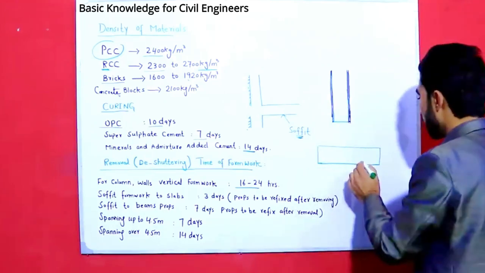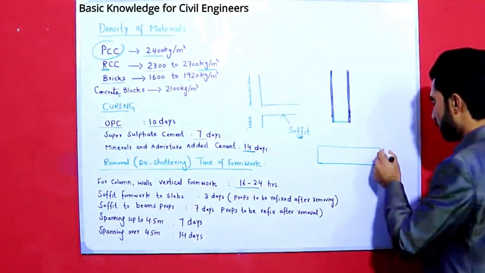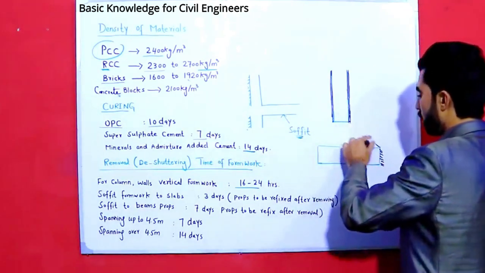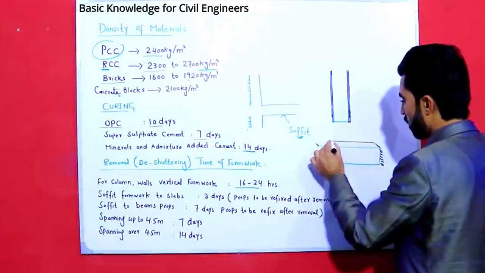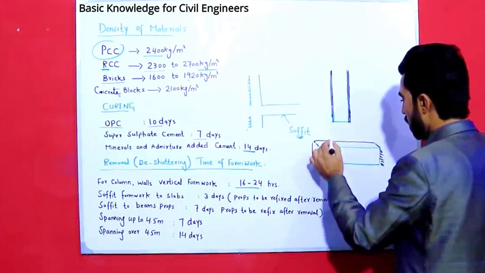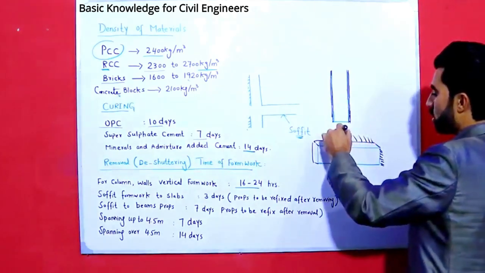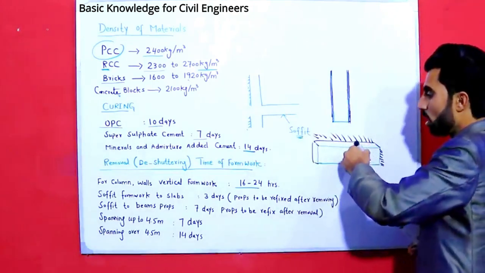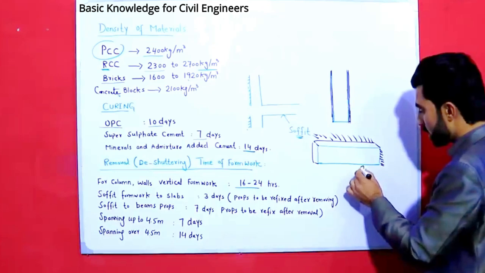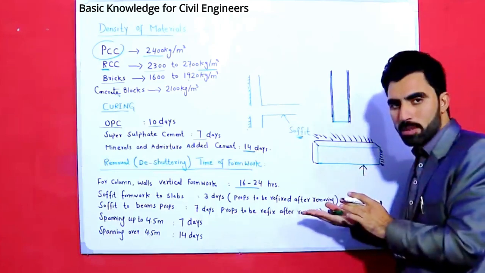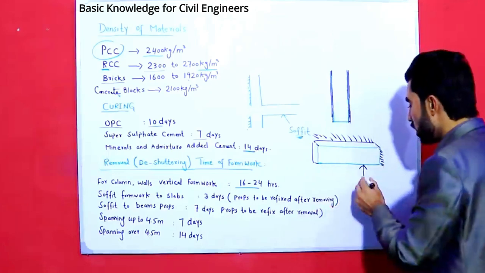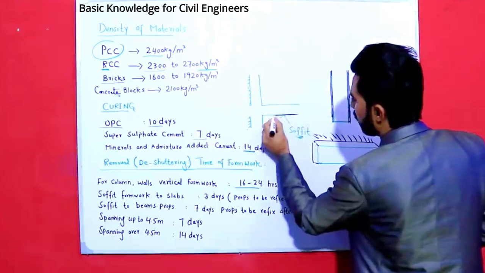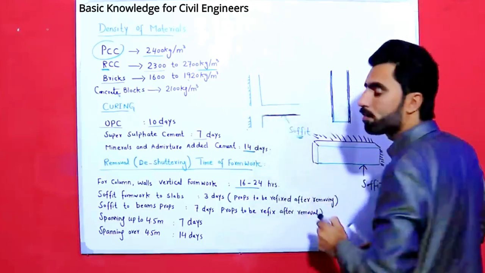So for beam, vertical formwork is on this side, and also on the other side here. Not the top, one side, and also this side, this is called vertical formwork. But at the bottom, the horizontal formwork is called soffit for slab, like this one. We provide formwork here that is called soffit.